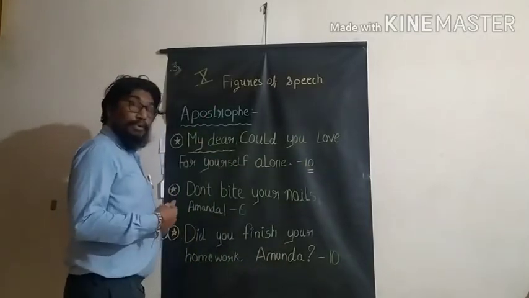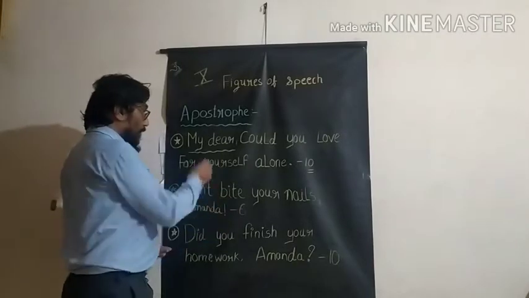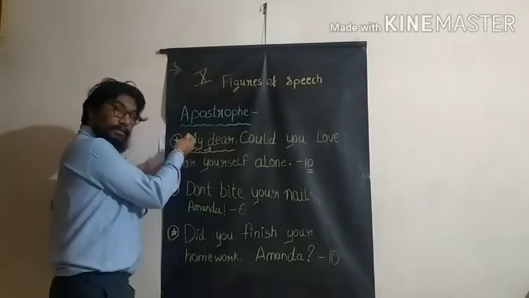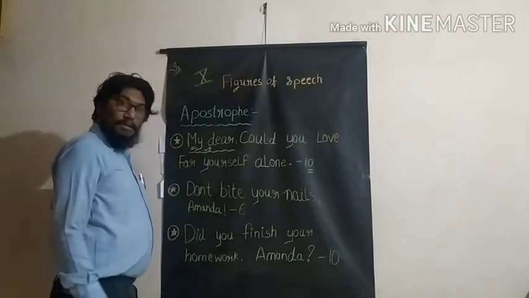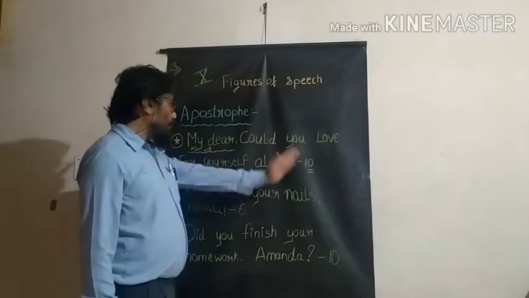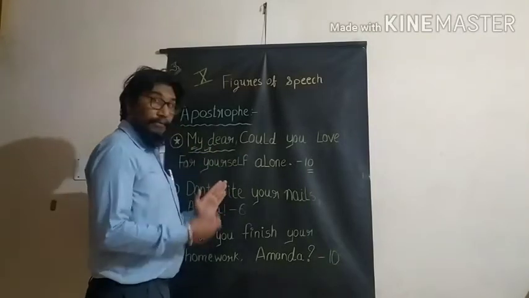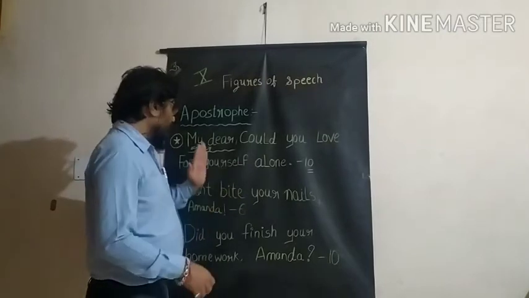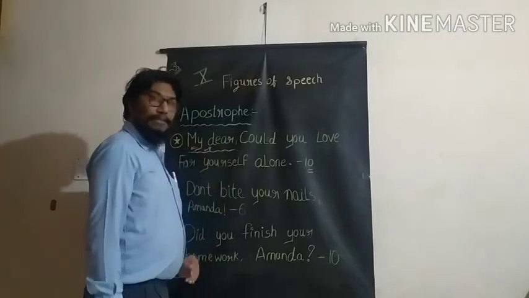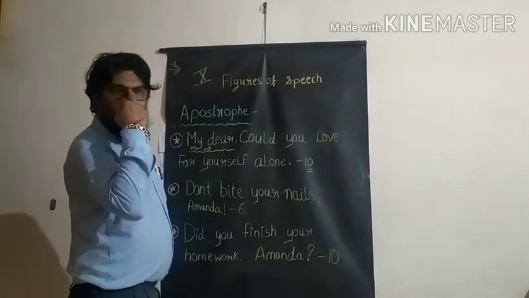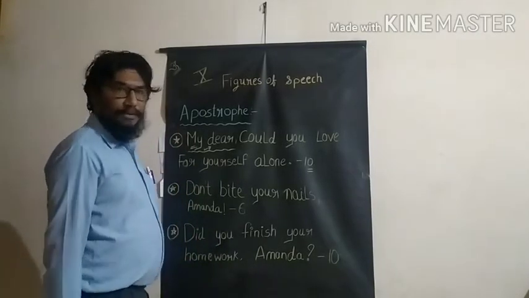It is told to someone who is dear, by someone uttering these words. My dear, could you love yourself? We would love someone, that is correct. Could you love yourself? Direct address. And that direct address is equal to apostrophe.